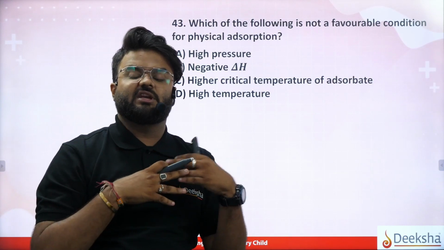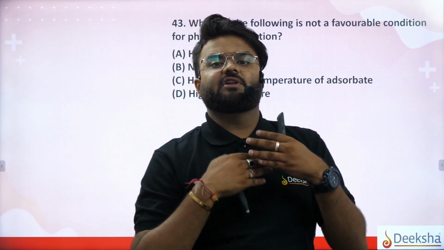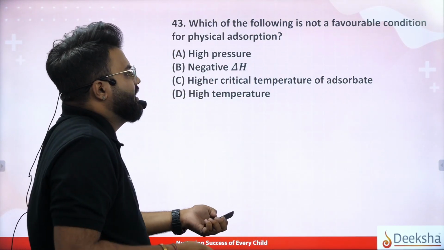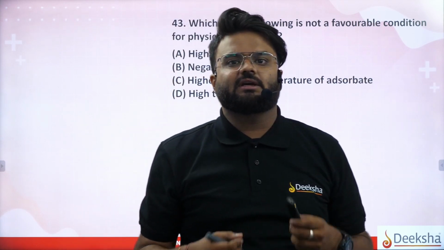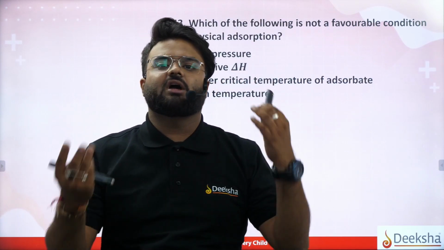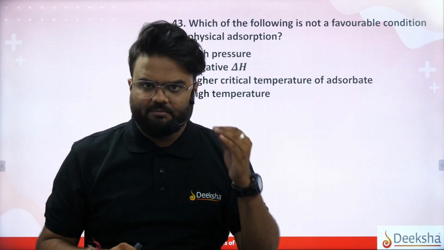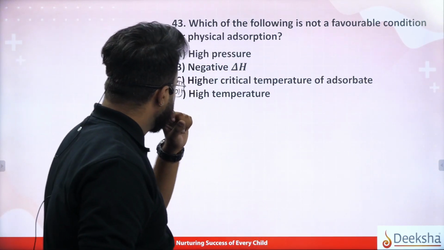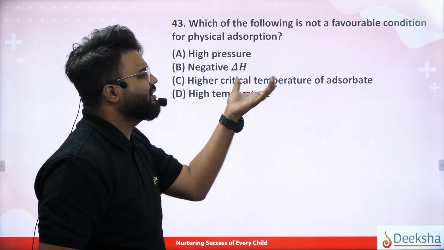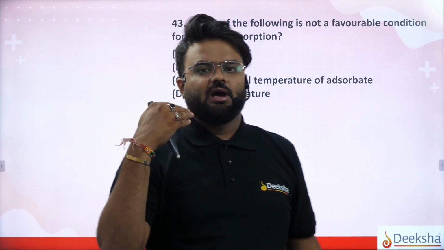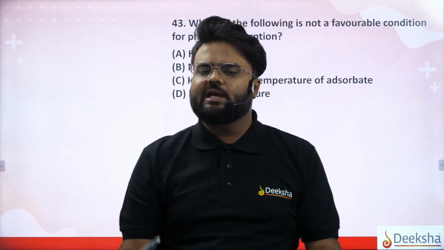Now if there is high pressure, heat energy will be liberated, as energy is obviously liberated, then delta H will be negative. Higher critical temperature of the adsorbate, right? Without a critical temperature, it won't be adsorbed. The temperature must be higher than the critical temperature of the adsorbate. But for a higher critical temperature, do we need to take a higher temperature? If we take a higher temperature, it will melt.